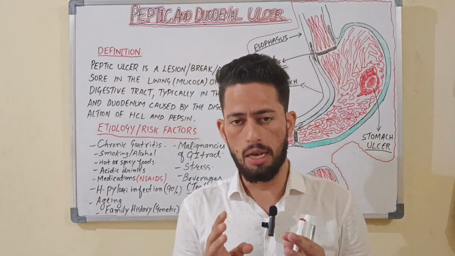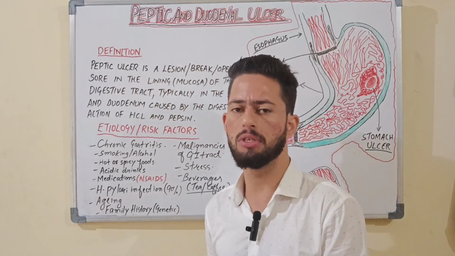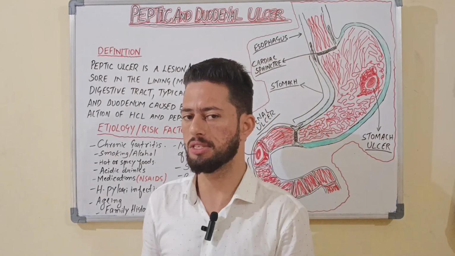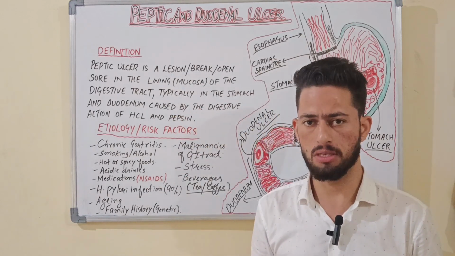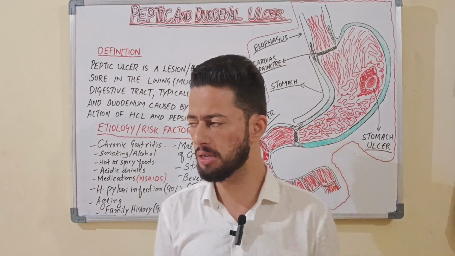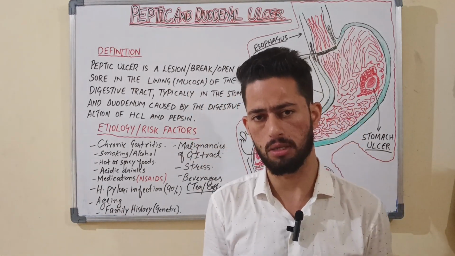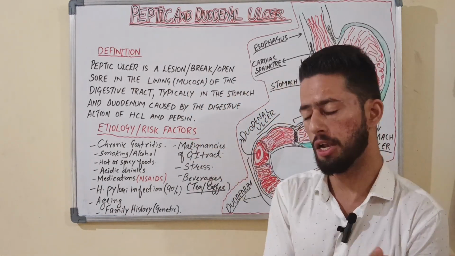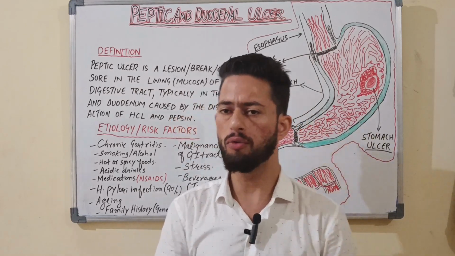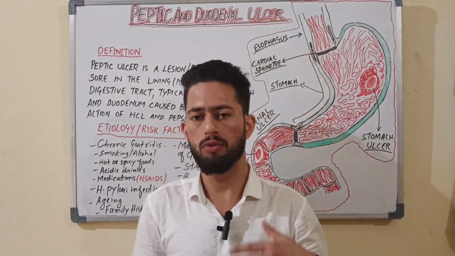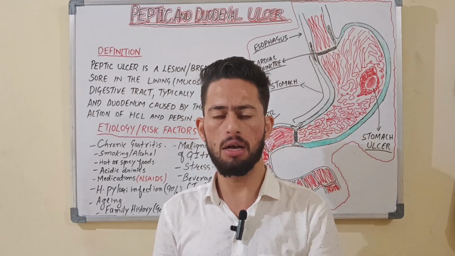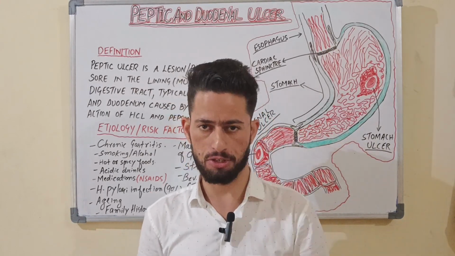Now let me talk about what is peptic and what is duodenal ulcer. Peptic ulcer disease can be defined as a disorder of the gastrointestinal system characterized by a lesion, breakage, or open sore formed in the lining or mucosa of the digestive tract.